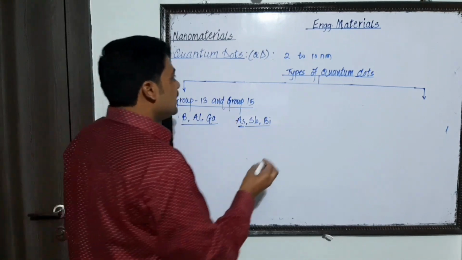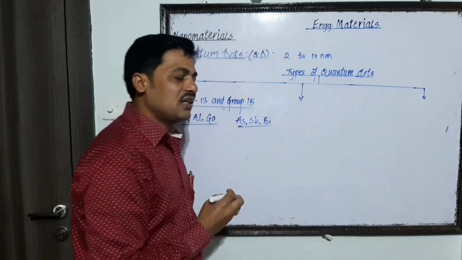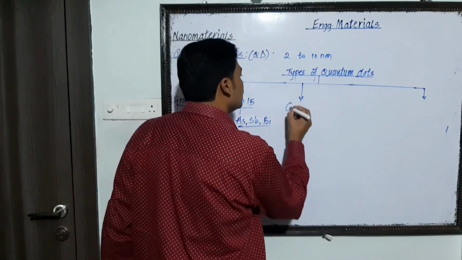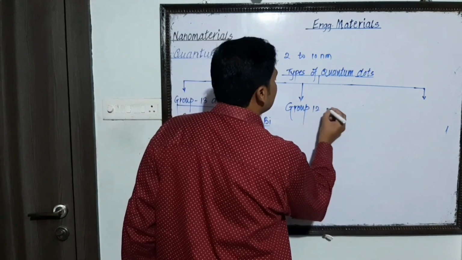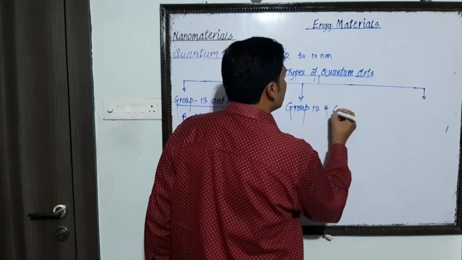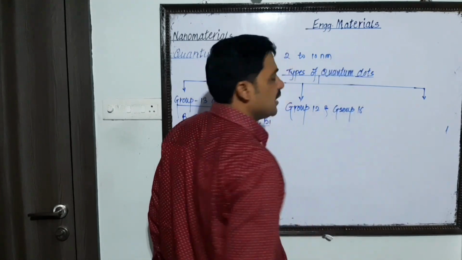Let us discuss the second type of quantum dot which is synthesized, that is the group 12 and group 16 elements.